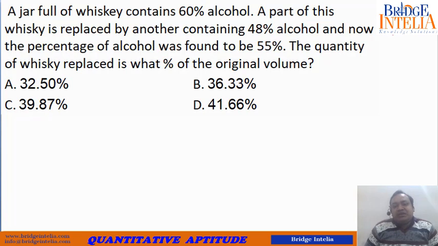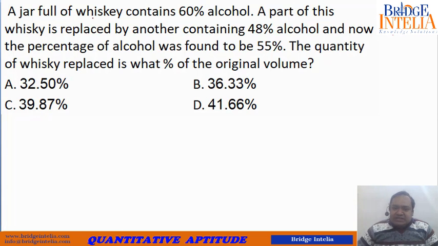A jar full of whiskey contains 60% alcohol. A part of this is replaced by another containing 48% alcohol, and now the percentage of alcohol was found to be 55 percent. The quantity of whiskey replaced is what percentage of original volume? So here you can see, what is being conveyed?